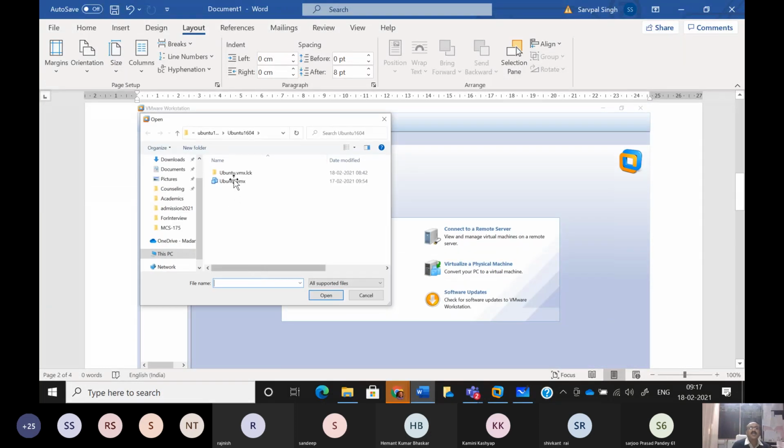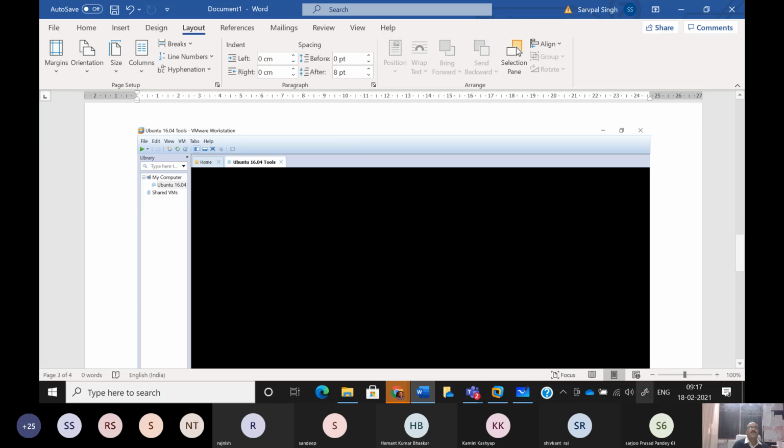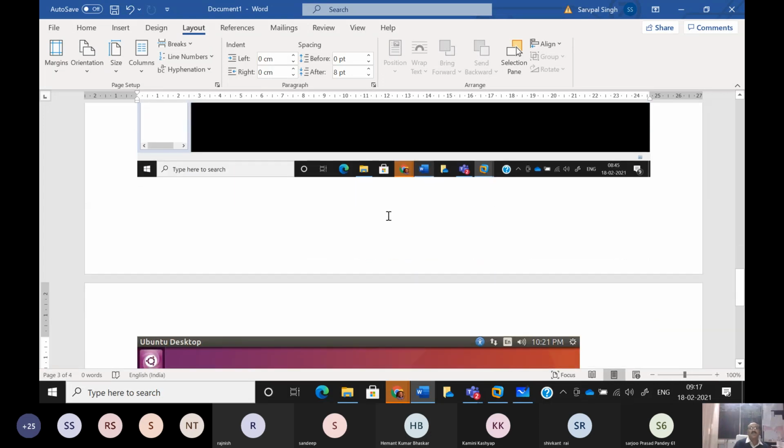So when you select it and double click it, then the machine will be started. And remember this, you have to do it only once. After that, whenever you click on VMware, you will have this kind of a screen, and then simply you have to go to this place where you get this play button, and simply start the virtual machine.